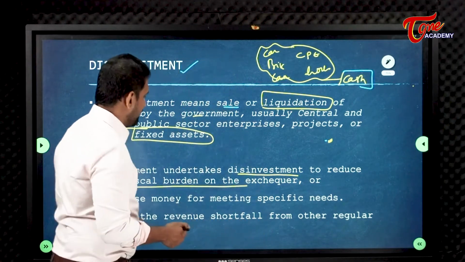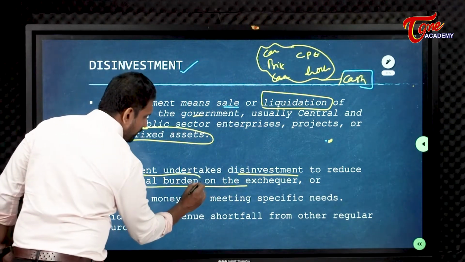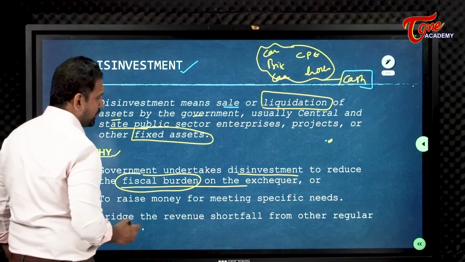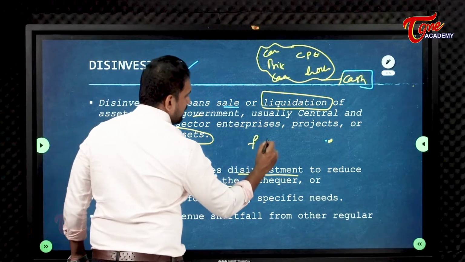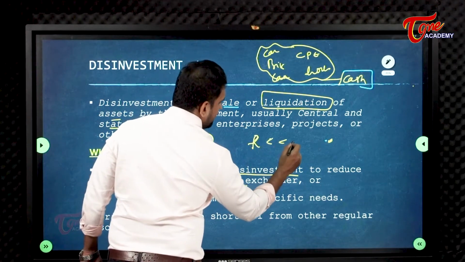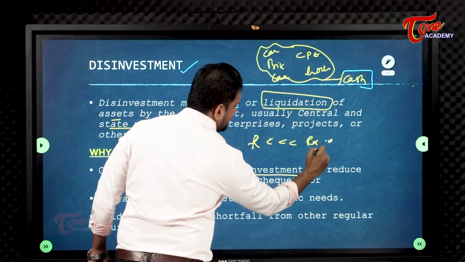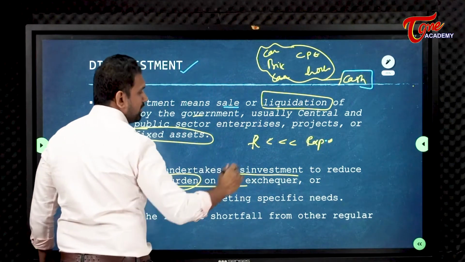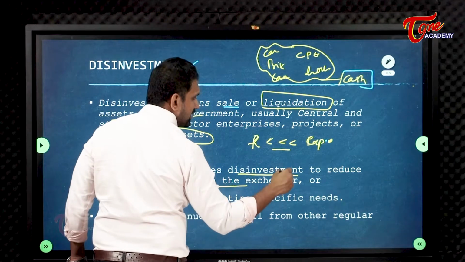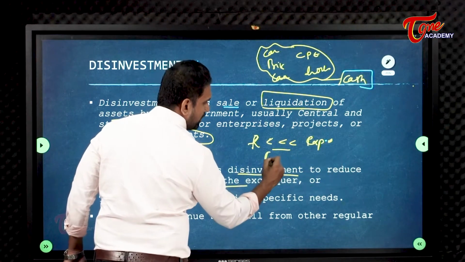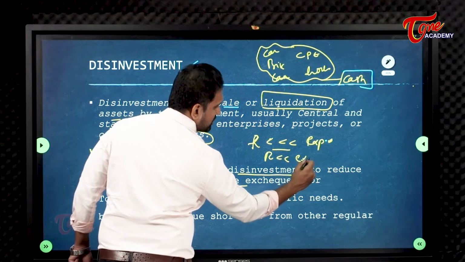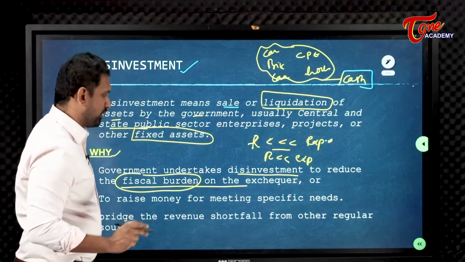So to reduce their fiscal burden, suppose revenues are 3 times less than expenditure. The government wants to reduce this, that's why the government will sell the assets and want to make it at least 2 times less.